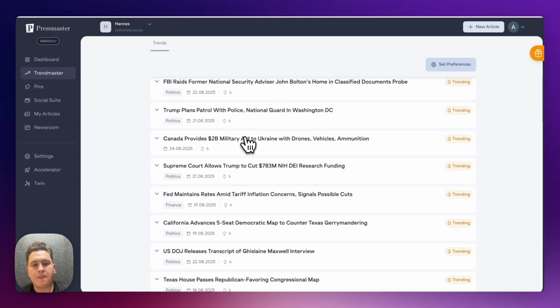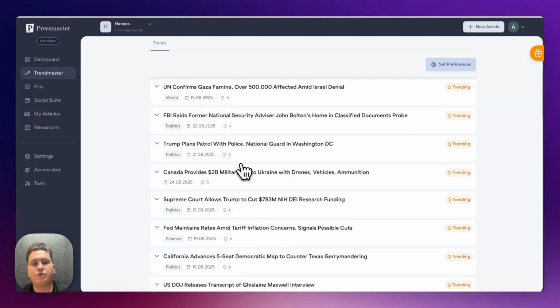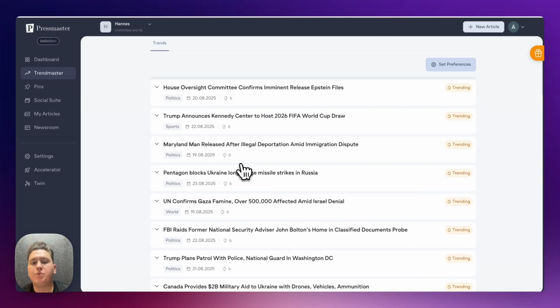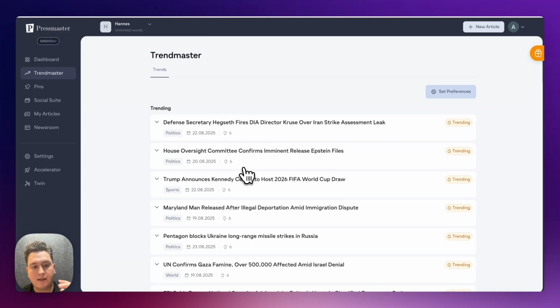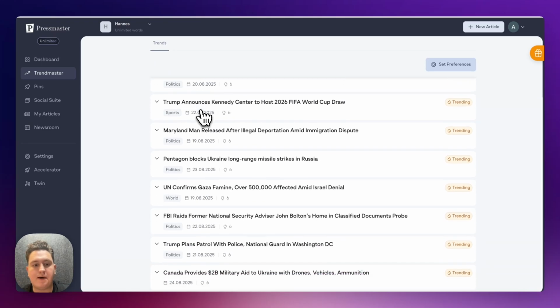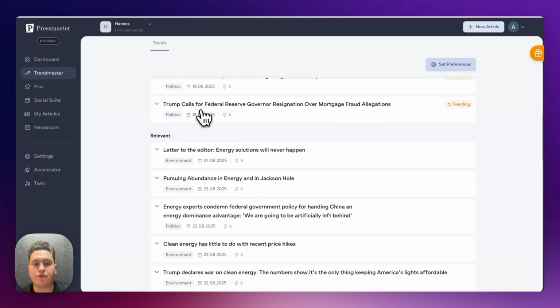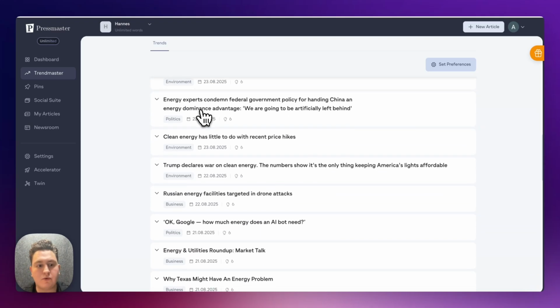The ideal scenario is to find 2 to 4 trends every single week that you can use to capitalize on. Publishing on top of trends is incredibly important, especially when it comes to the algorithms on LinkedIn, as an example. They love pushing content that is based on trends. So Trendmaster will essentially help you spot those trends.